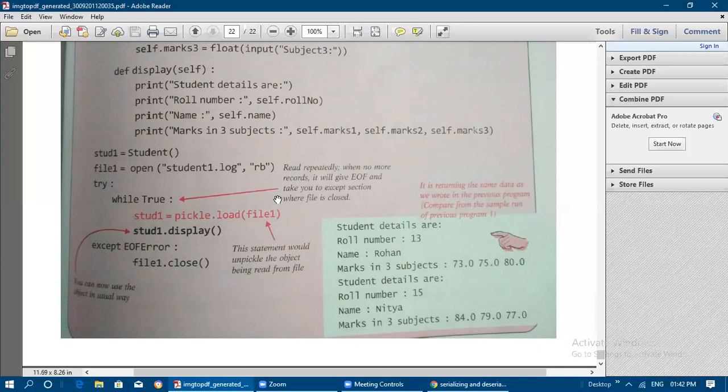We need to concentrate on one more chapter, that is connecting our database and Python. Front end and back end we need to connect. That chapter alone is pending. With that, we will complete the entire syllabus. If I complete that Python connectivity with the database, we will be ending all the concepts in your syllabus.